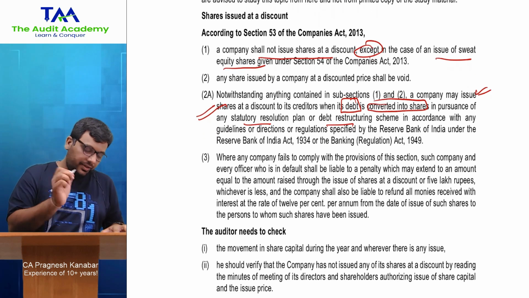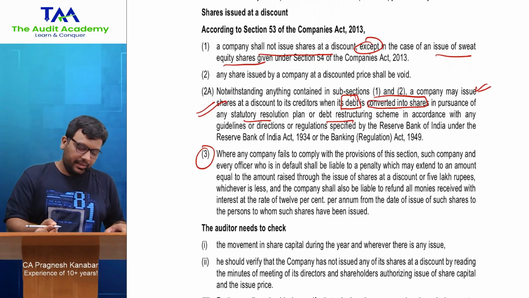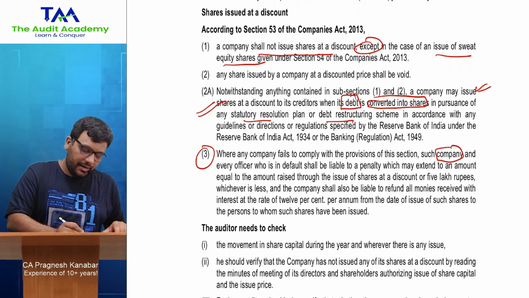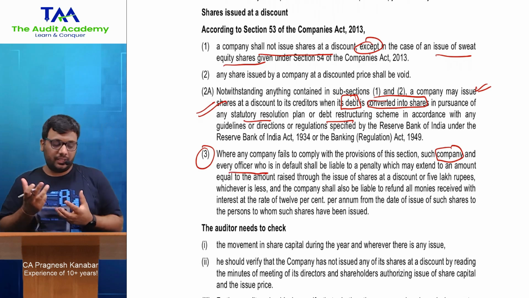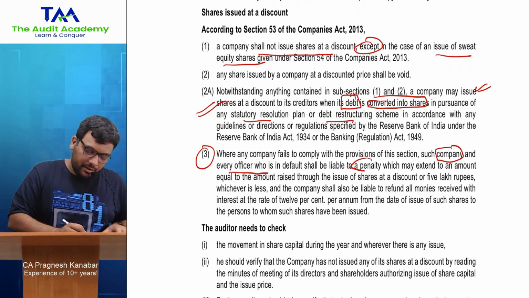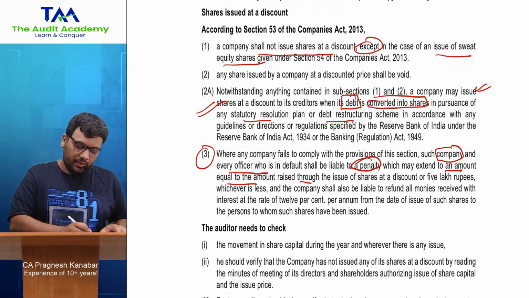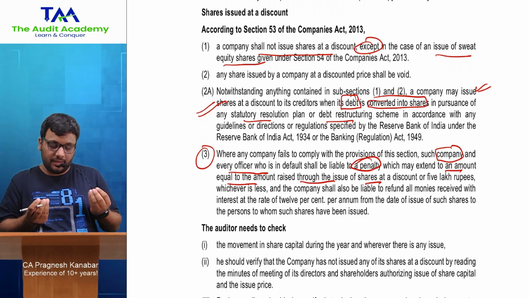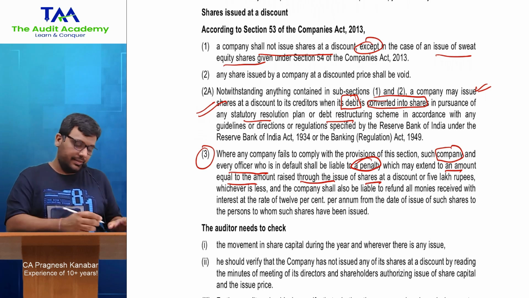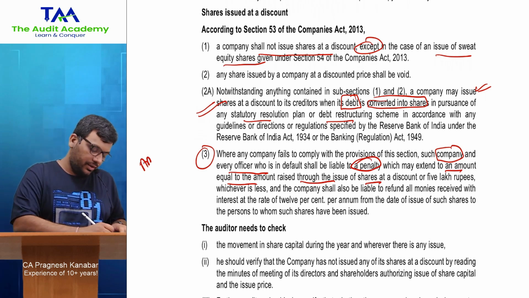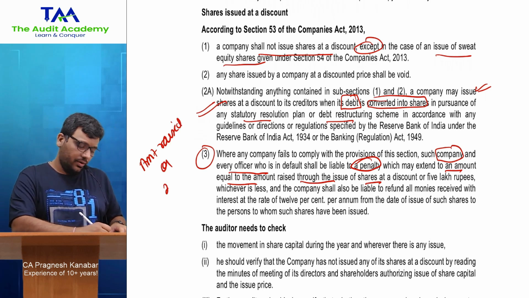All right, if there is any failure, then in that case the company and the officer in default shall be liable to a penalty, all right, which may extend to an amount equal to the amount raised through the issue of shares at a discount or 5 lakh rupees, whichever is less. So whatever amount they have raised by issuing shares at a discount or rupees 5 lakh, whichever is less.